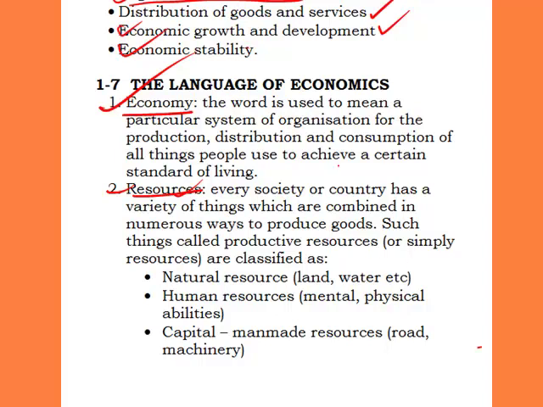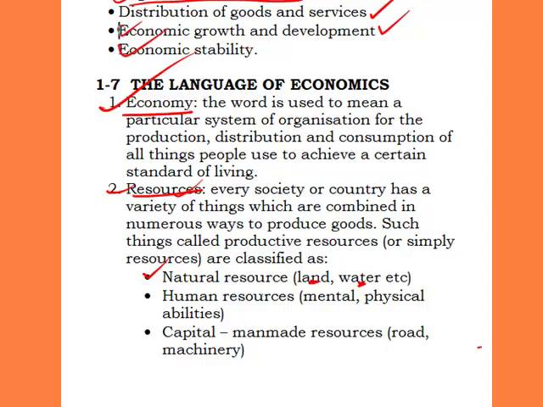Now, the resources of a country can be classified into three major parts. The first one is natural resources, the second one is human resources, while the third one is capital. Natural resources are the natural endowments of that country. These natural gifts are used in producing goods and services. Examples are land and water.